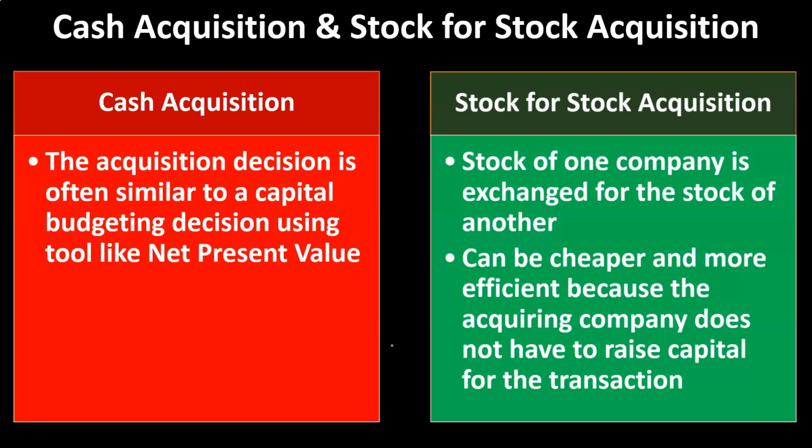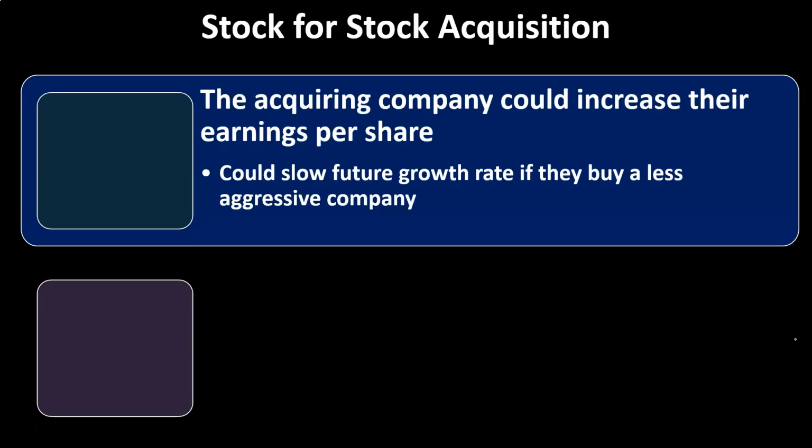Now, this has benefits, in that the merger takes place and you don't have the cash involved. You get to combine the net incomes together, but it could result in the acquiring company issuing more stock in order to pay for it, which could dilute the earnings per share. So you have to look at the impact on the earnings per share calculations when you get into a stock for stock type of merger.